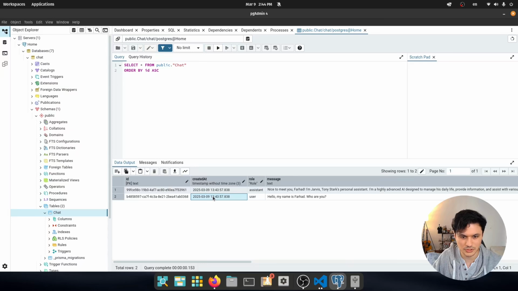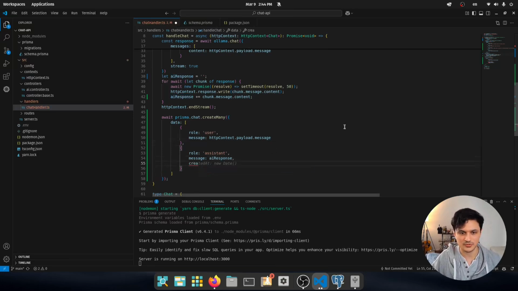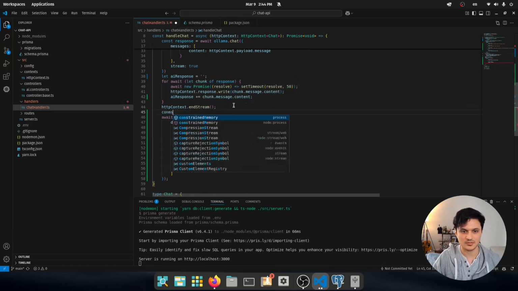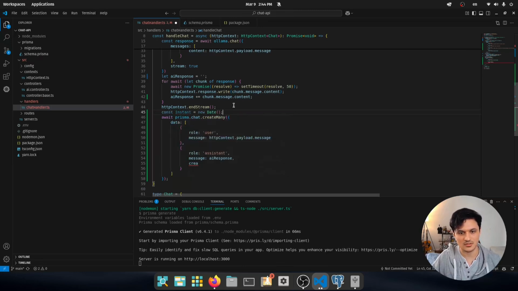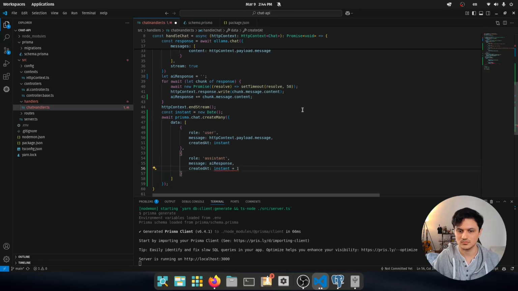Yeah, I have a slight issue, and that is that the created at is the same time, and it may cause some issues in the ordering. Therefore, I would rather have a custom createdAt. So I would say const instant = new Date, and then I'm going to say the createdAt of this one is at that time, and here I'm going to say, can I get time?